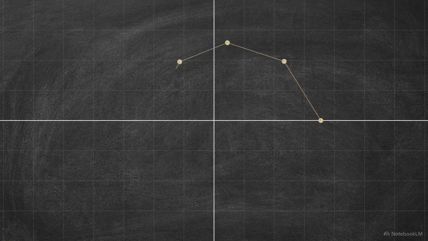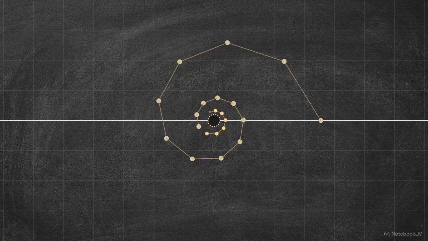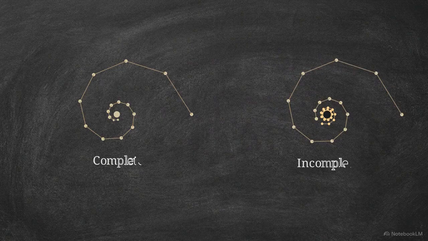When we work within a mathematical space, we rely on sequences to lead us to specific points. But sometimes a space is broken. A sequence might cluster around a destination, only for us to find that the destination point doesn't actually exist in that space. Compare these. On the left, a sequence converges on a solid limit. On the right, a Cauchy sequence aims for a gap.